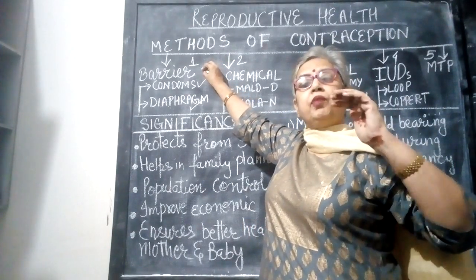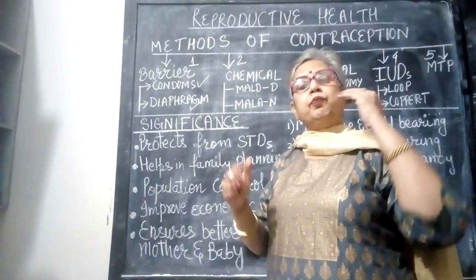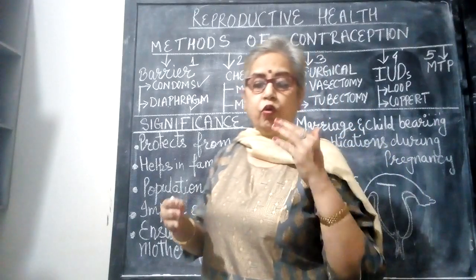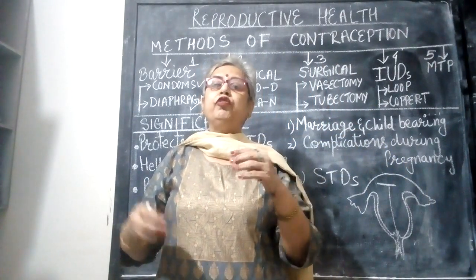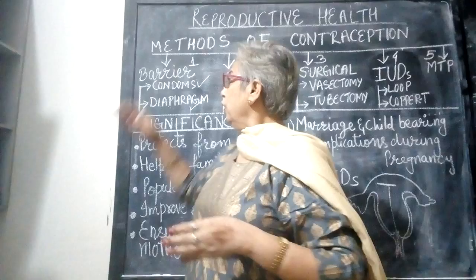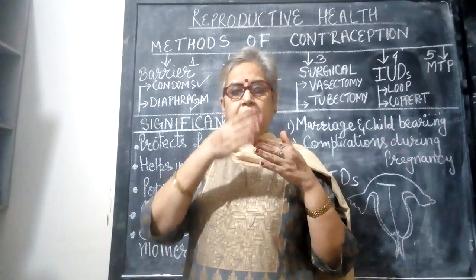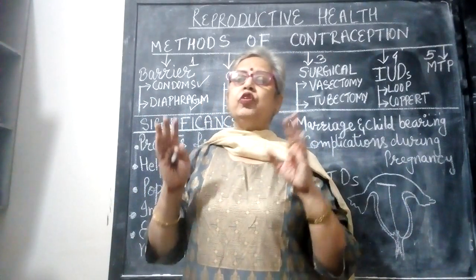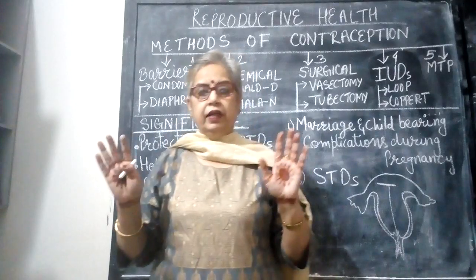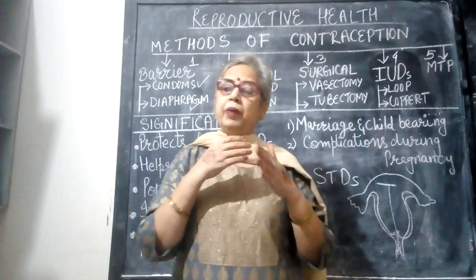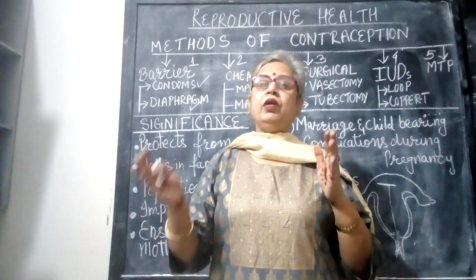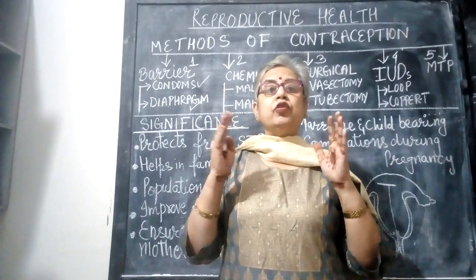Reproduction takes place only when the egg fuses with the sperm. If there is a barrier between the egg and the sperm, pregnancy can be prevented.